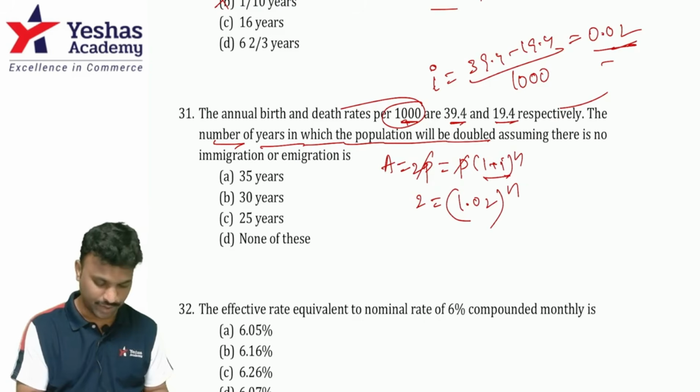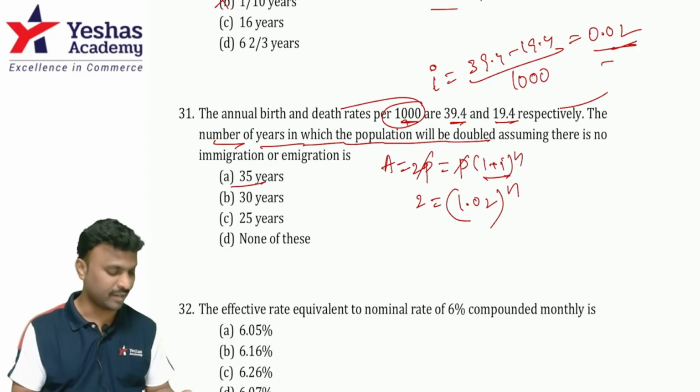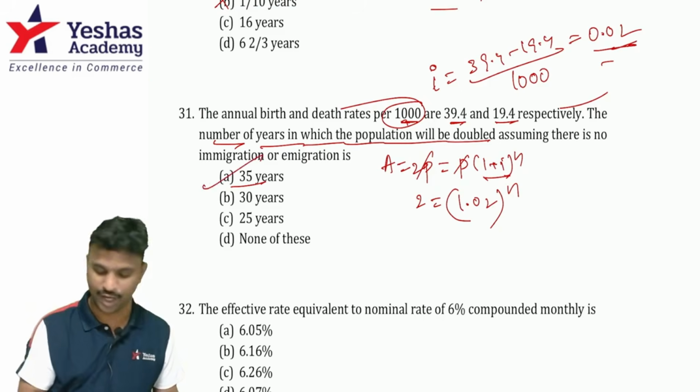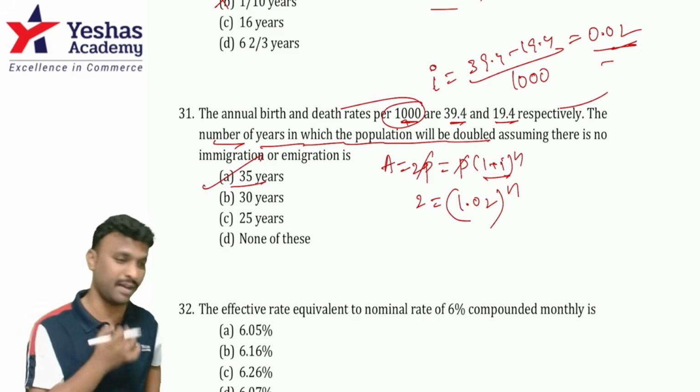Until you get 2. So first option is 35 years. That means the counter number should be 36. Correct? Counter number should be 36. So for 36 counter number, it's 1.999. That means approximately 2. So 35 years is the right answer.